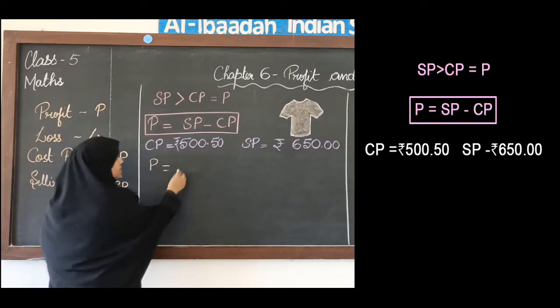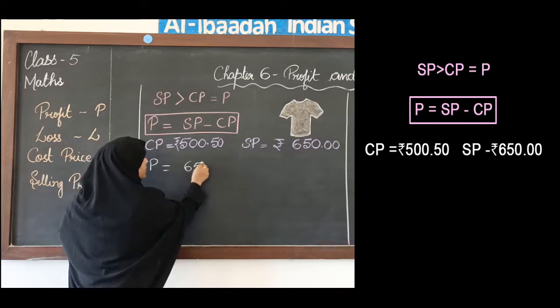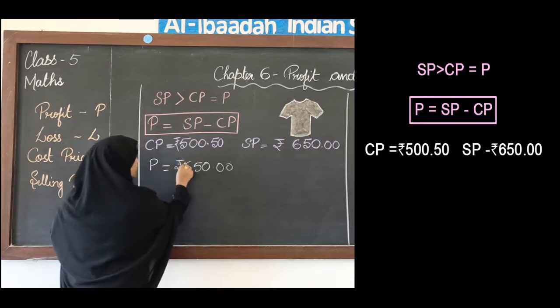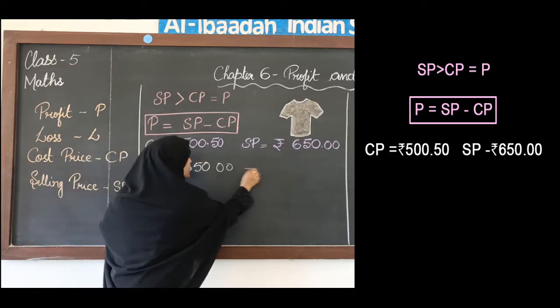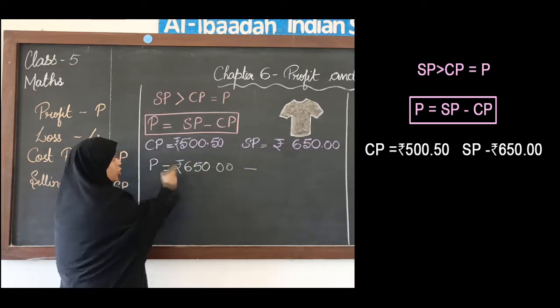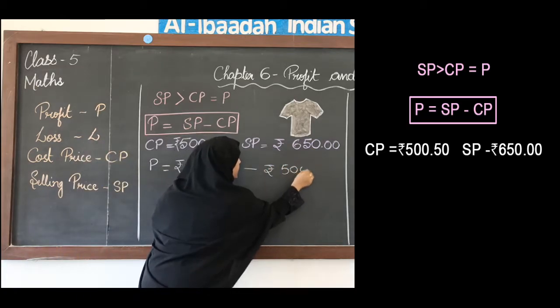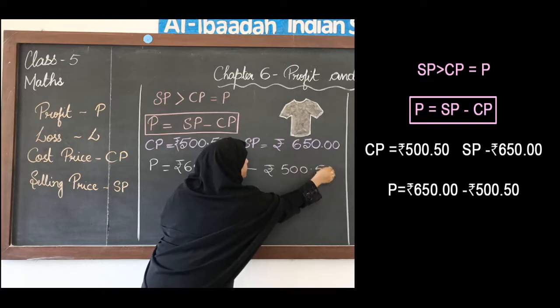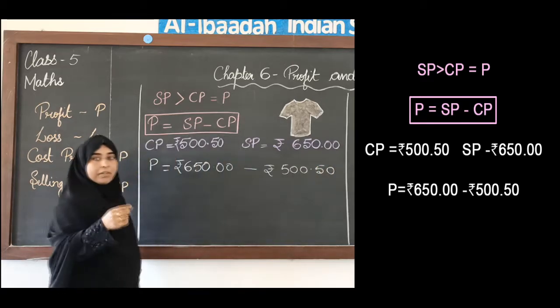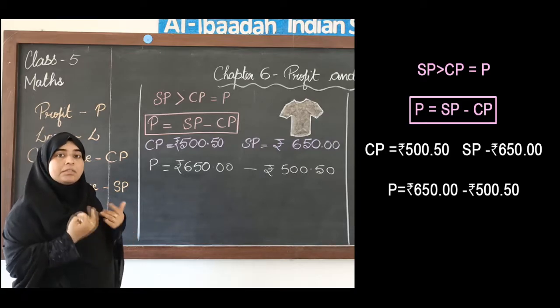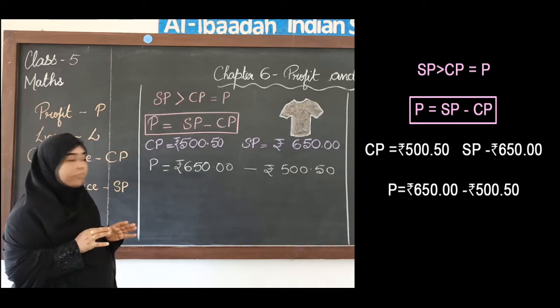Now, P is equal to, what is our SP? Our selling price is rupees 650, minus our cost price. Our cost price is rupees 550 paise. Now, we will subtract these two and we will find out how much profit we have made.